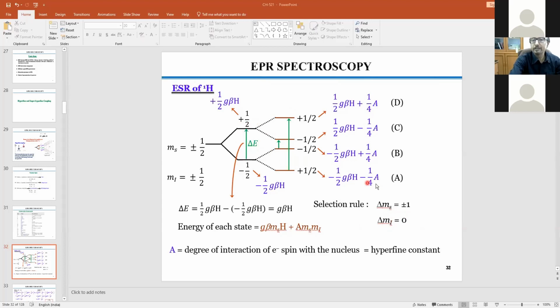Okay, so this A actually defines the interaction mode, how strong the interaction is between the unpaired electron and the associated nuclear spin, either at the same atom or a nearby atom which it could reach and interact with. And that's why I said A would always be larger under hyperfine coupling mode, and A would always be lesser under super hyperfine coupling mode.